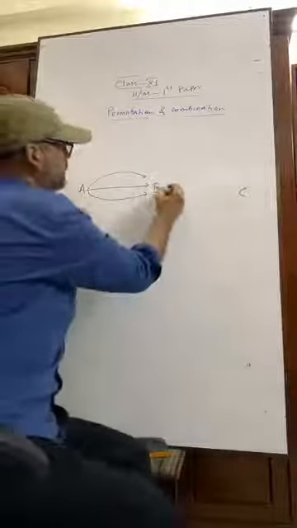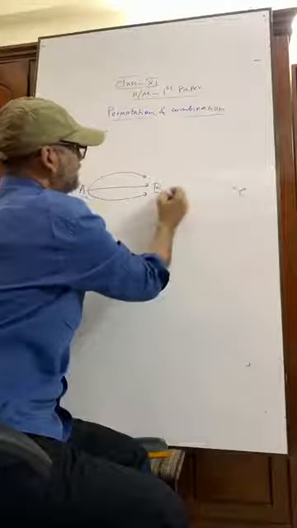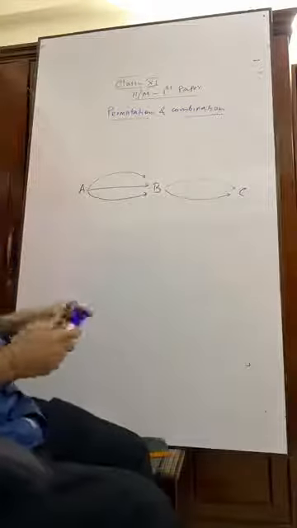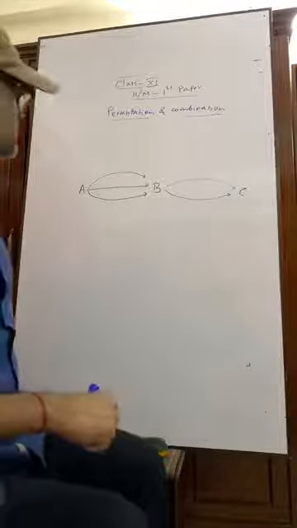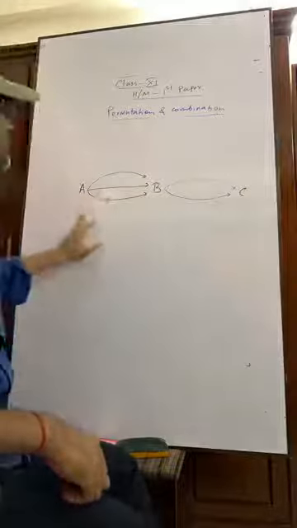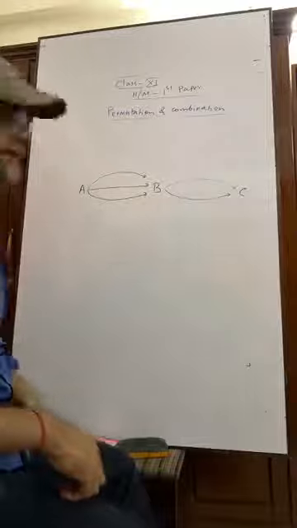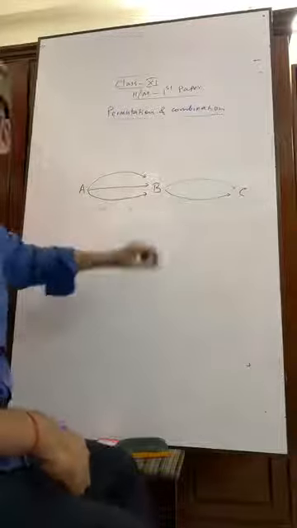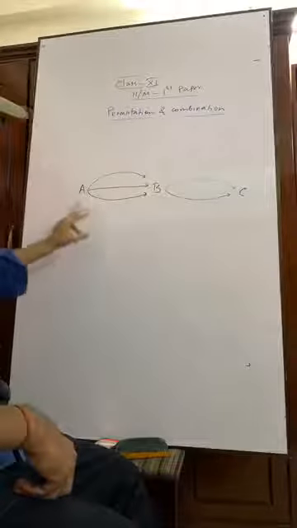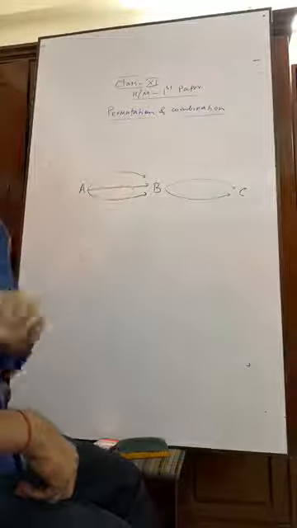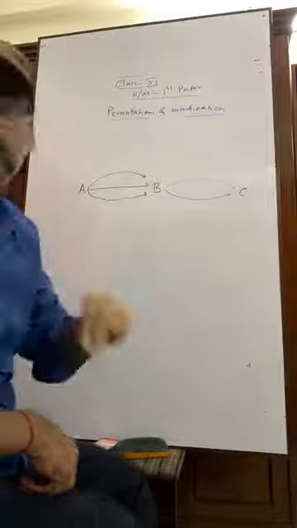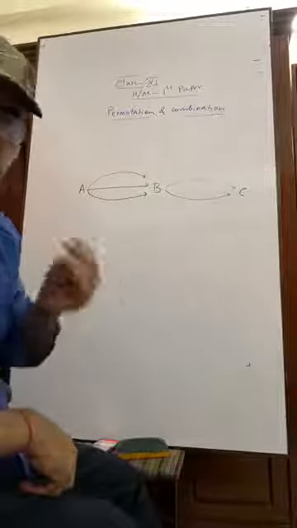Then from B to C, we have another two ways. What I mean is, I want to go to C from A through B. That means I'll go from A to B at first, then B to C. From A to B, we have three ways by road to go. And from B to C, we have another two ways by road to go.